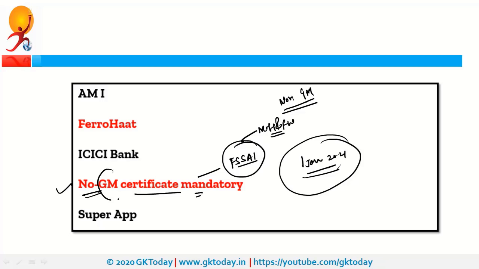Now in the context of GM, there is a committee, that is the Genetic Engineering Approval Committee. Please read about this committee, under which act this committee has been constituted, and who is the chairperson and co-chairperson of this committee. It is one of the favorite areas of UPSC.